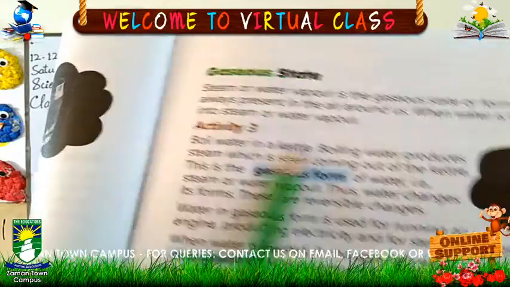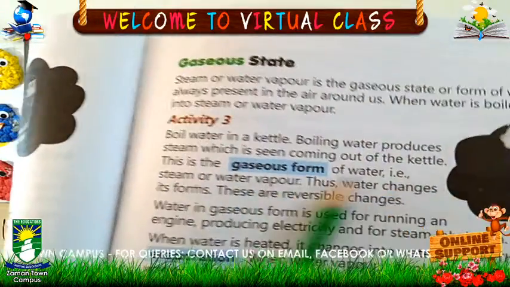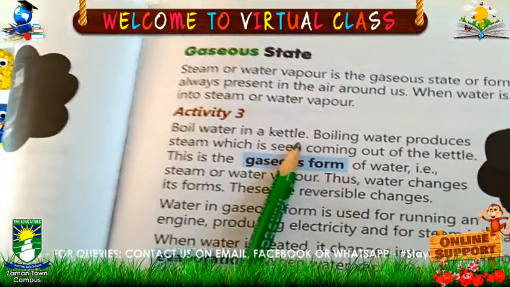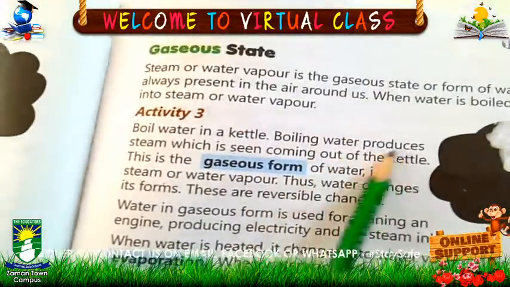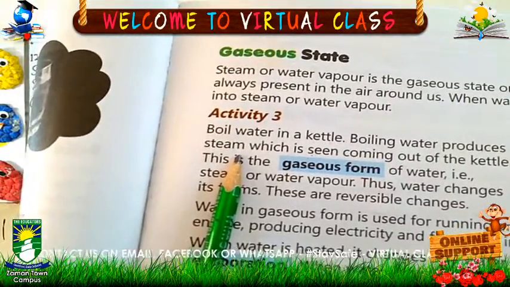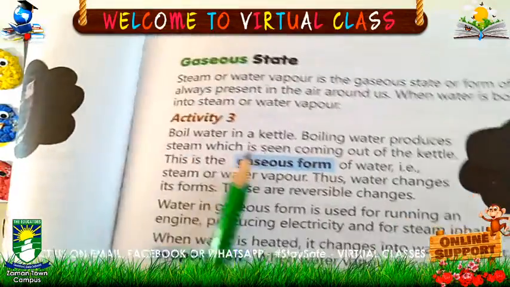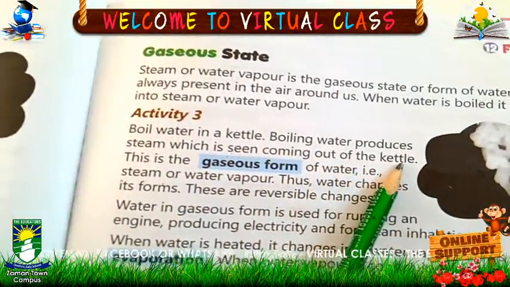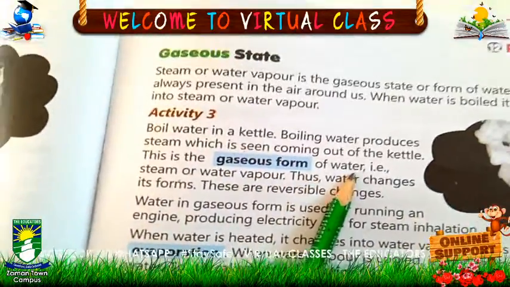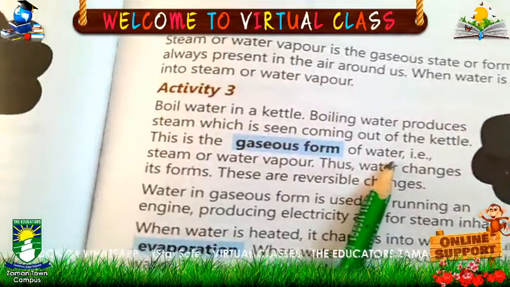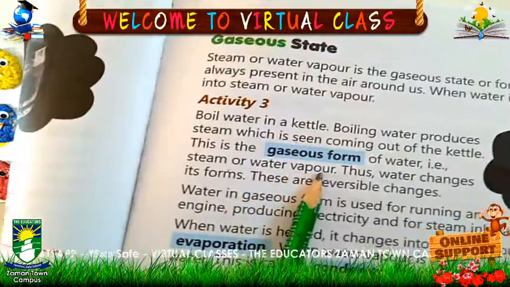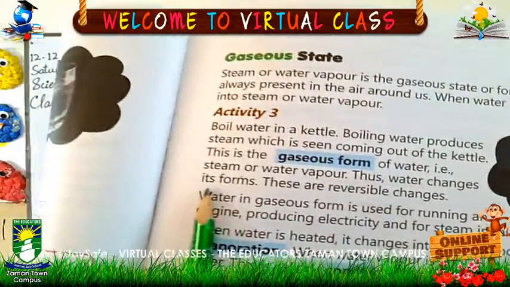Activity number 3. This is also very easy and you have seen it many times at your home. What happens? Boil water in a kettle. When you boil the water, boiling water produces steam. You see smoke coming out of the container when you are boiling the water, which is seen coming out of the kettle. So this is the gaseous form of water. That steam contains water vapors, which is the gaseous form, i.e. steam or water vapor.